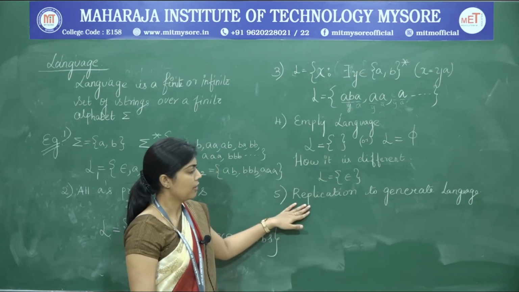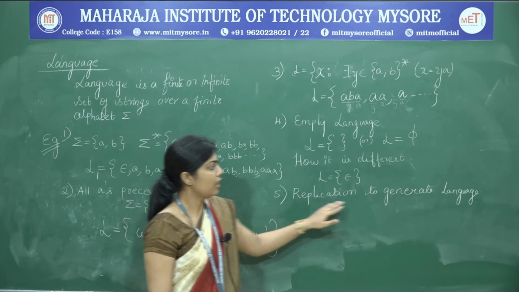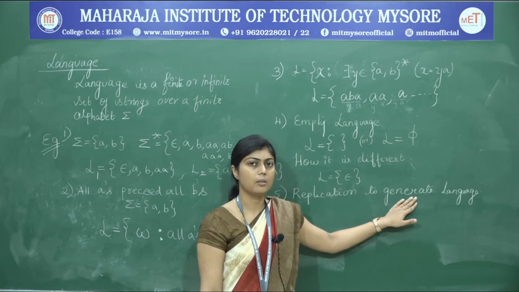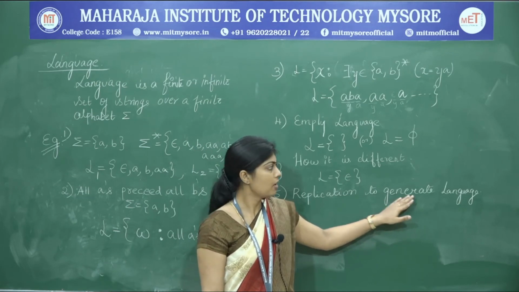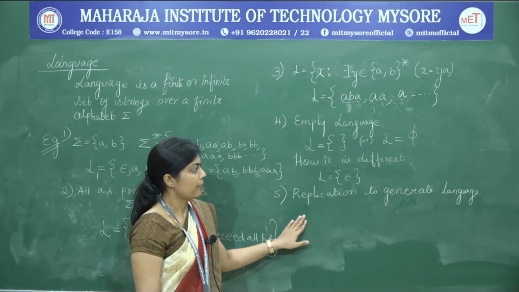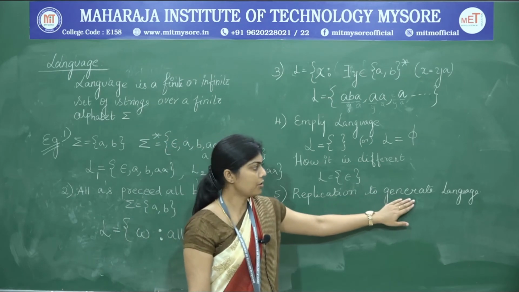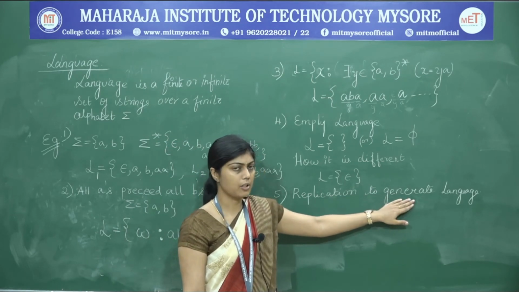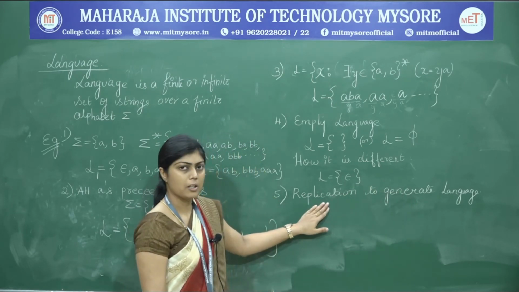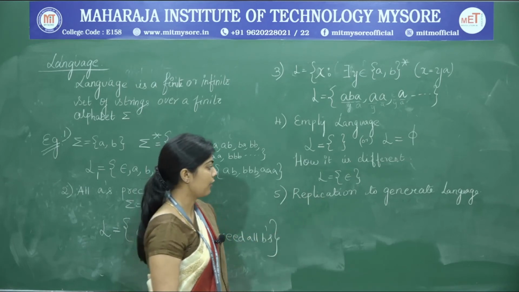Next, we can also use another type of representation, where we are generating the elements of the language. When we want to generate the elements in the language, we are using replication to form the strings that belong to the language.